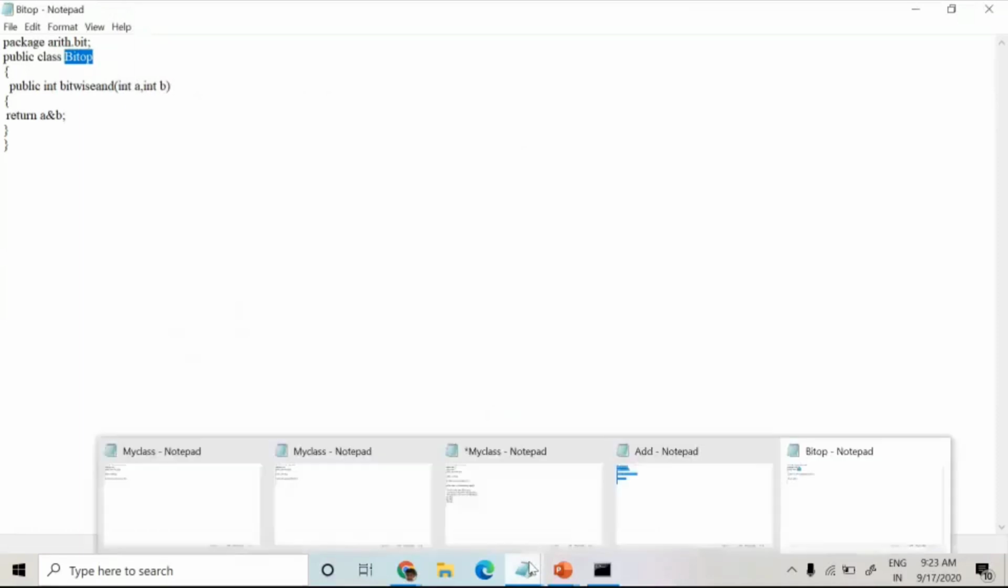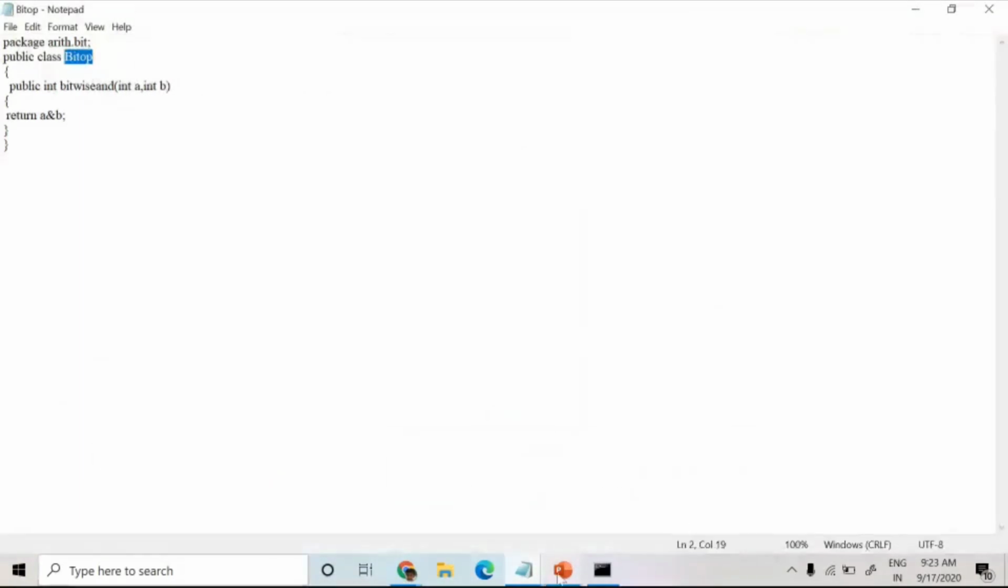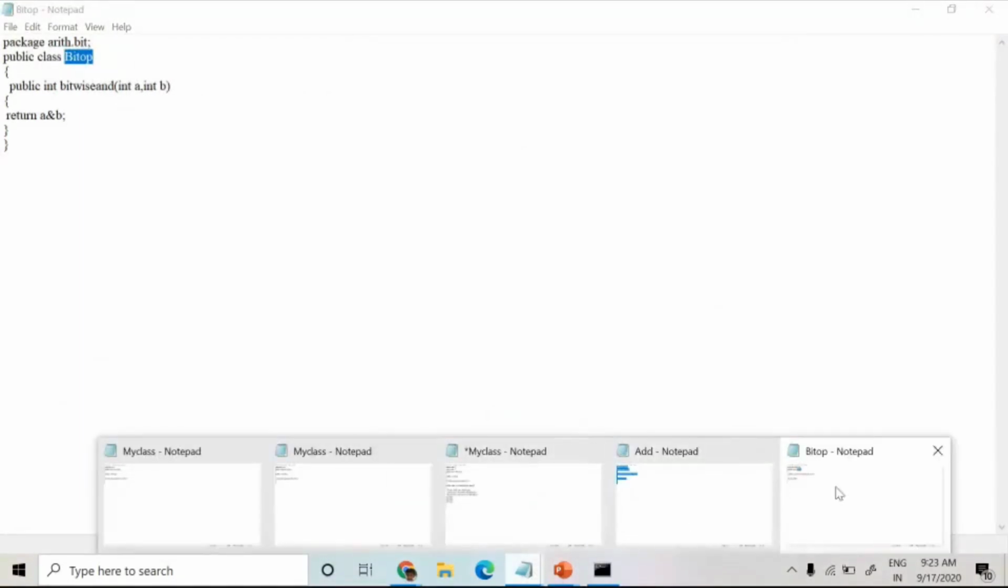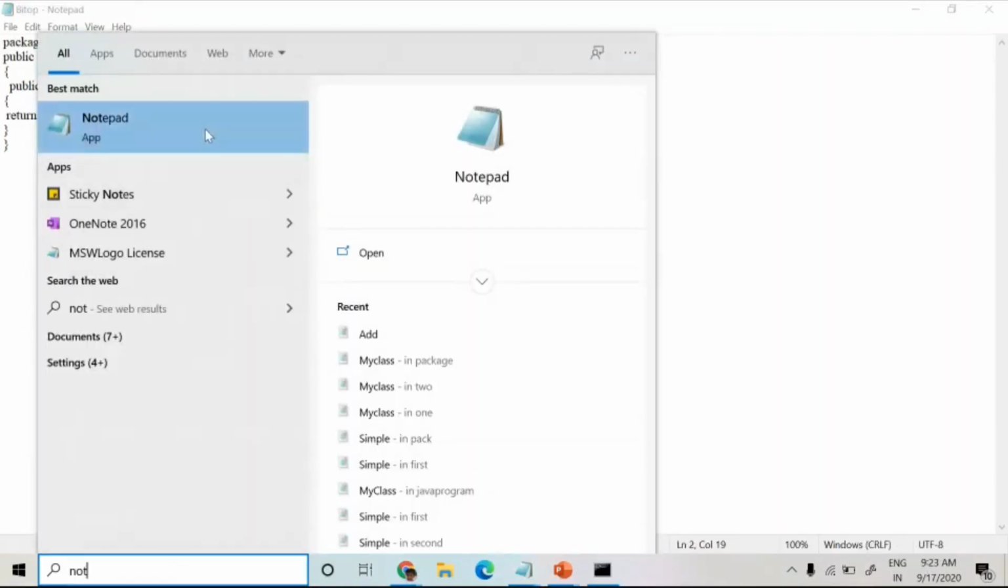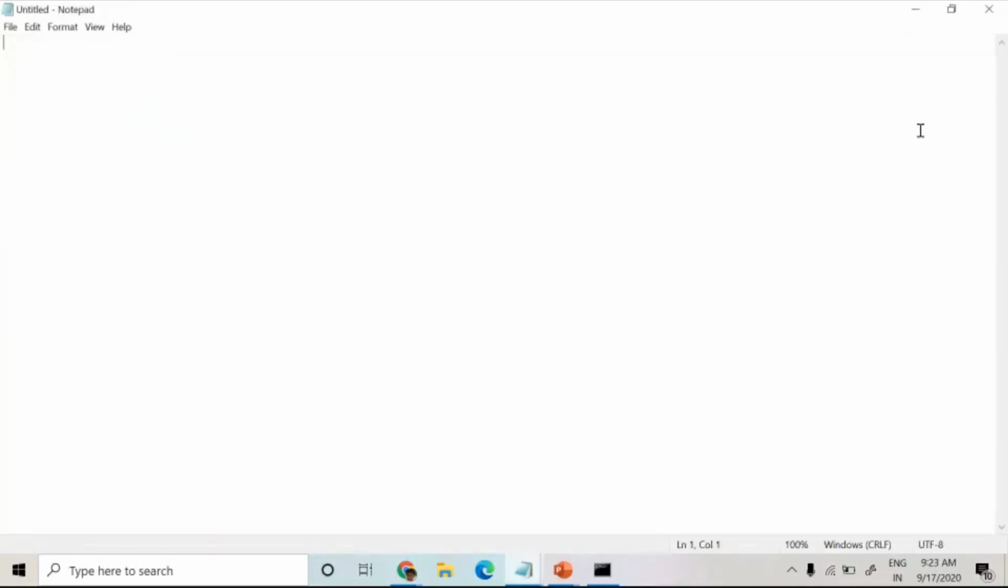Next, one more notepad for the main program. From here I will write one more program for a main program. I have to import arith.*, and I need to import arith.bit.*; Okay, so import arith.bit.*; So this is a class Main.